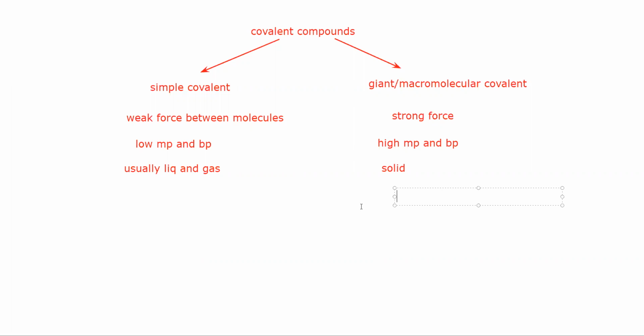The giant covalent structures which you have to learn are diamond, graphite, and silicon 4 oxide, or sand. Sand is also called silicon 4 oxide. This is a chemical name.